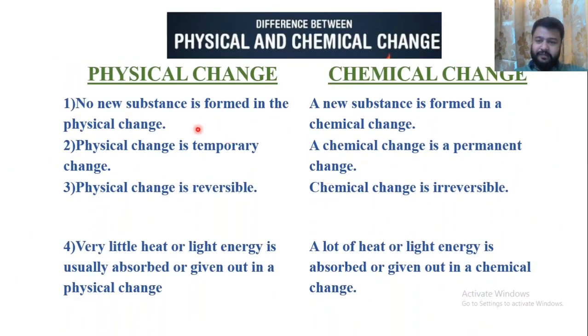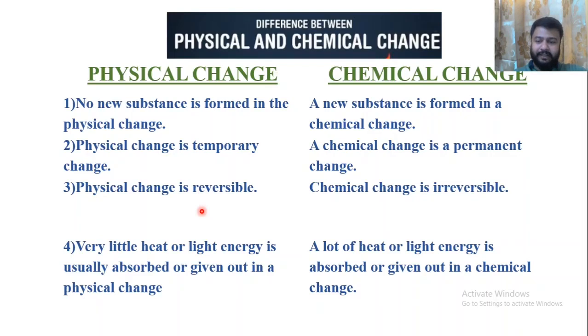The first difference is the definition itself: no new substance is formed in a physical change, but in a chemical change, there is a new substance formed. Second, physical change is temporary, but a chemical change is permanent.